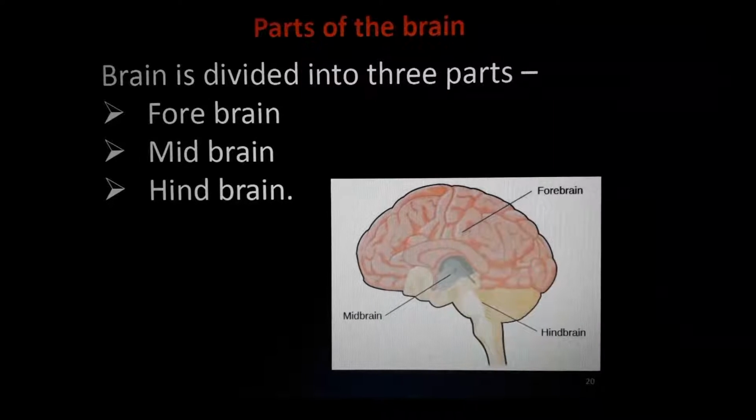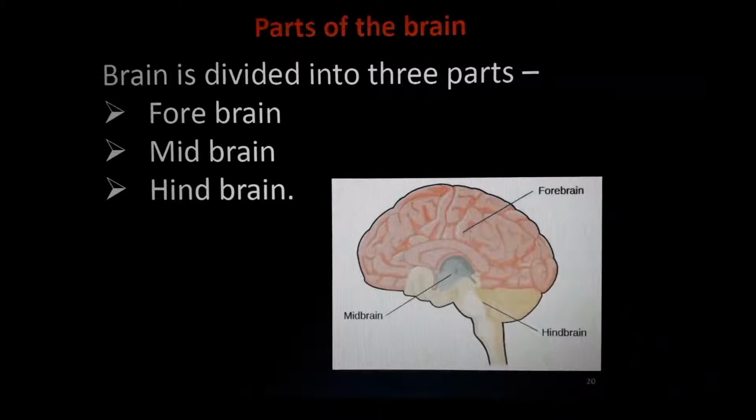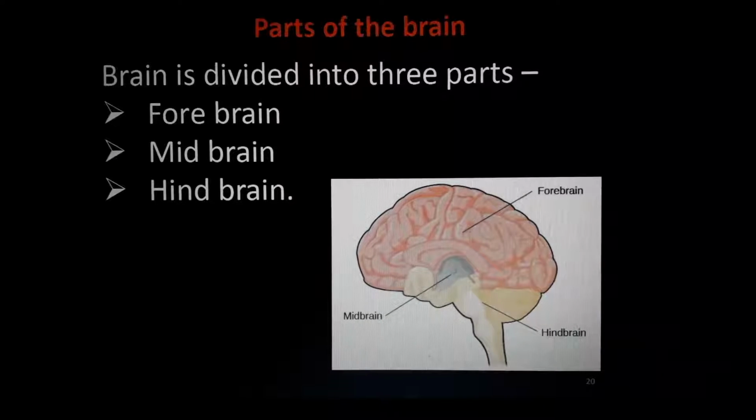Next part, the brain. We are going into study regarding brain. Not in deep, only one introduction. In deep study means it will take years. Understand? It's a big part of medical science. Okay, neurology. Brain is divided into 3 parts: forebrain, midbrain, hindbrain.